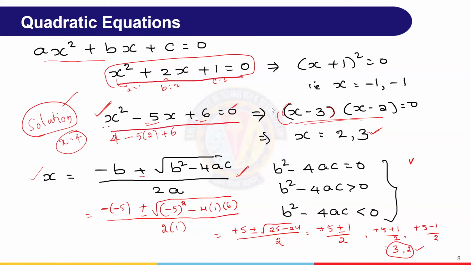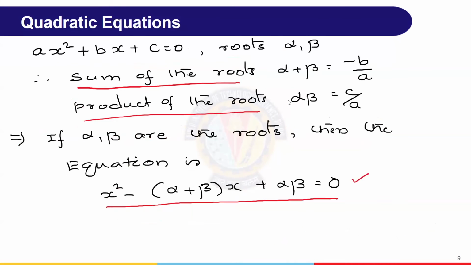So here, the points we need to have: one is finding the roots in this manner. Second one is, without finding the roots, we should be able to tell what kind of roots it will have. What kind of roots means real roots or complex roots and so on. Right? So without substituting the values, we should be able to tell what kind of roots this equation gives.